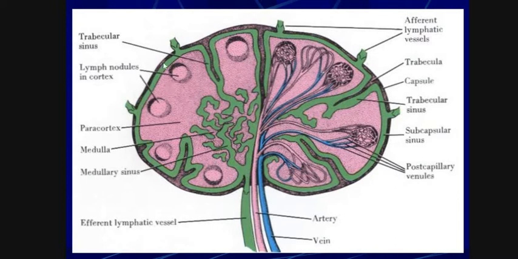These are the lymph nodules in the cortex, the main important site of B lymphocyte and T lymphocyte production. This is a very interesting structure.